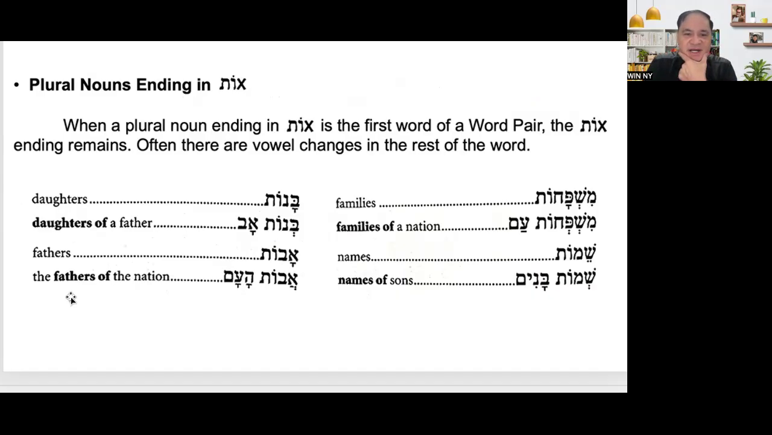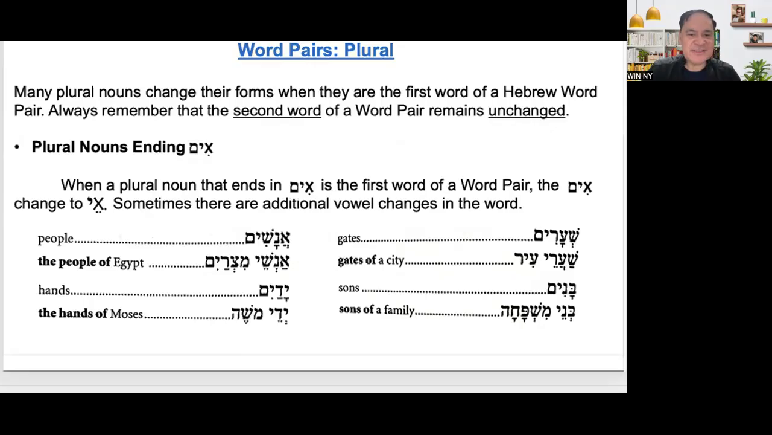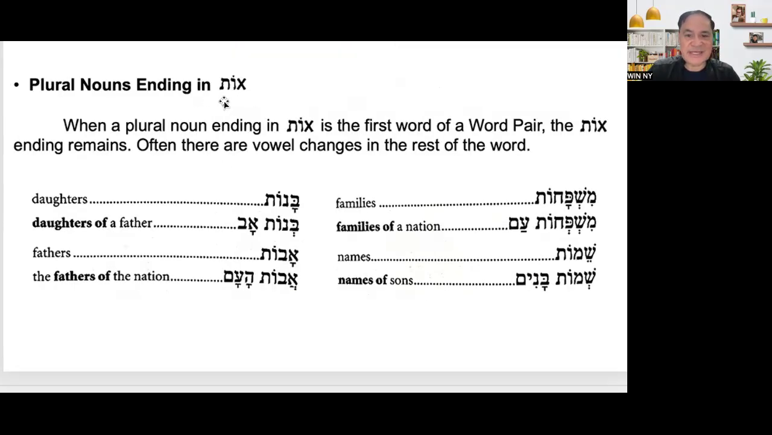So, plural nouns ending in ot. The first one was ending in im. Now let's go to ending in ot. When we say ending in ot, it could be feminine, or a masculine with an irregular noun. When a plural noun ending in ot is the first word of the word pair, the ot ending remains. Often there are vowel changes in the rest of the word.